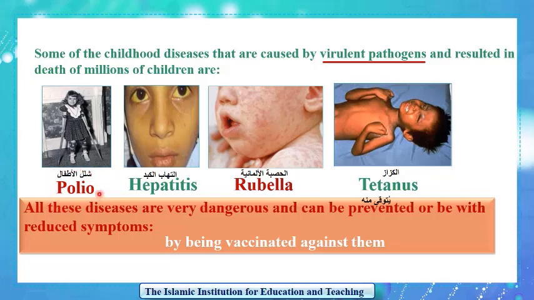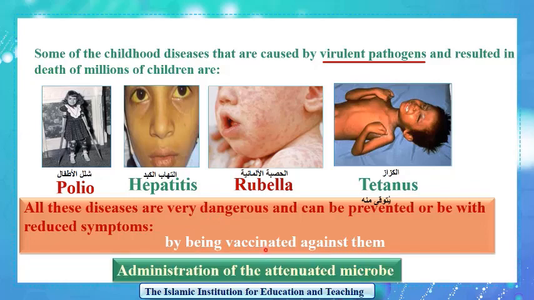We can prevent polio disease in children by administration of attenuated polio virus in them so that they will not get the polio disease if they are infected by the virulent polio virus. Similarly, how can we prevent rubella in children? We can prevent rubella in children by administration of attenuated rubella virus in these children so that they will not get the rubella disease if they are infected with the virulent rubella virus. So, these diseases can be prevented by being vaccinated against them, which means by the administration of the attenuated microbe.